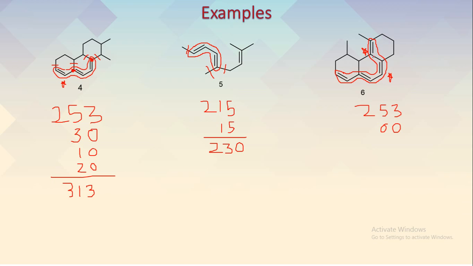Then we can see here there is an exocyclic double bond for ring A. Then this is an exocyclic double bond for ring C, and there is an exocyclic double bond for ring B. And this cannot be considered as an exocyclic double bond because both the carbons are in the same ring. So there are 3 exocyclic double bonds. So it will be 5 multiplied by 3, it will be 15.